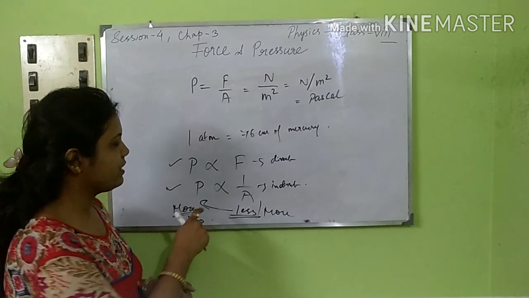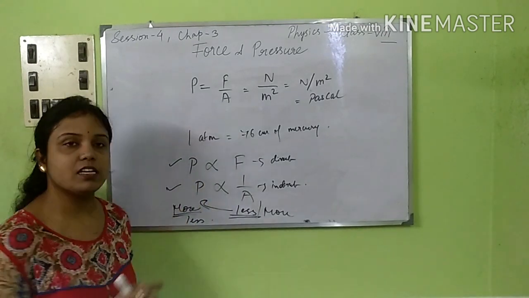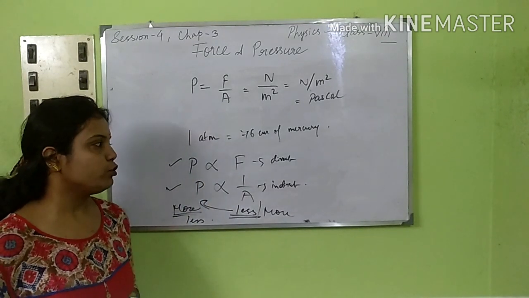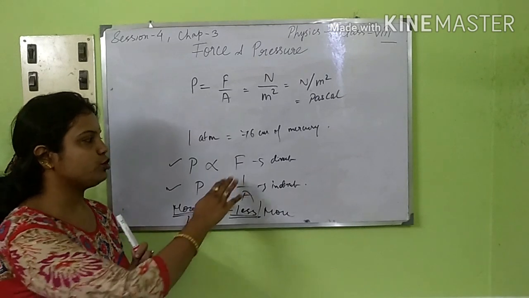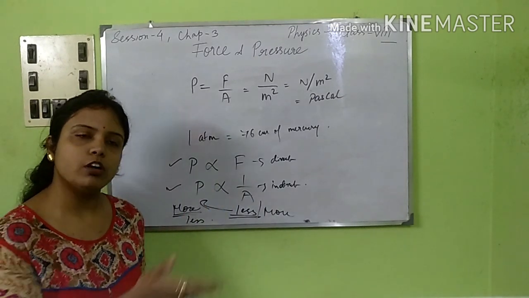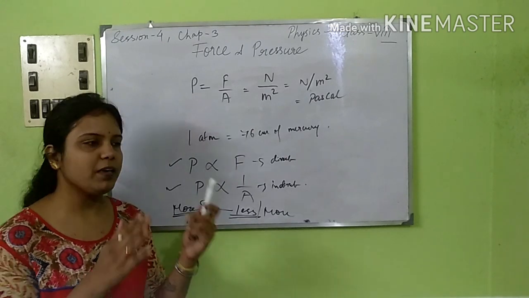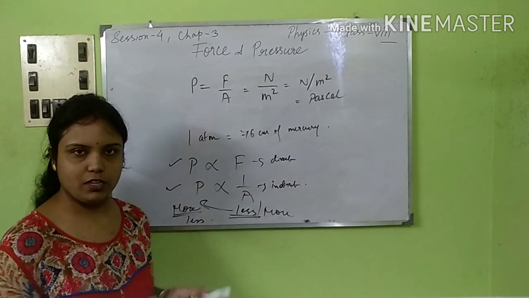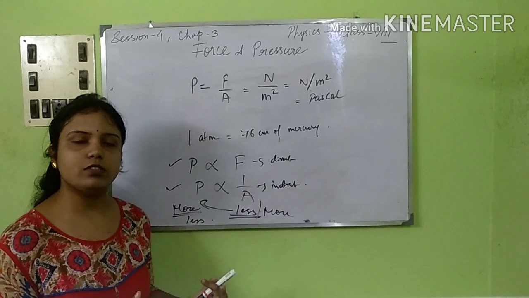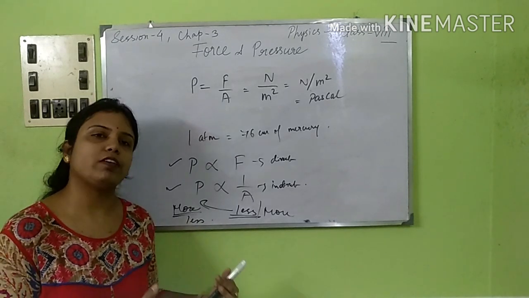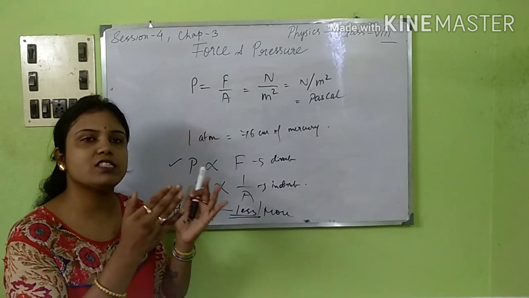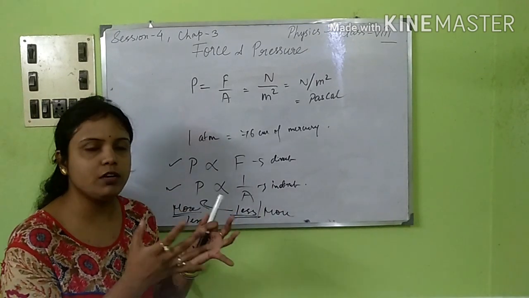Okay, take another example for the second criterion, that pressure is directly proportional to force. If force is more, pressure is also more. If force is less, pressure is also less. Suppose you are keeping a small object on the bed. The amount of force exerted is obviously less, because the object is applying very little force on the bed.